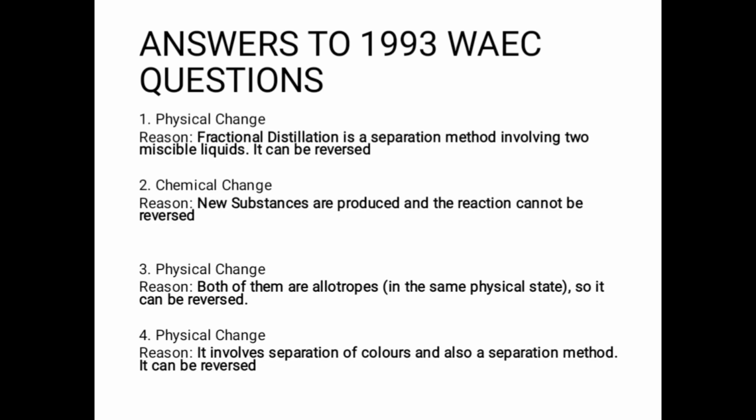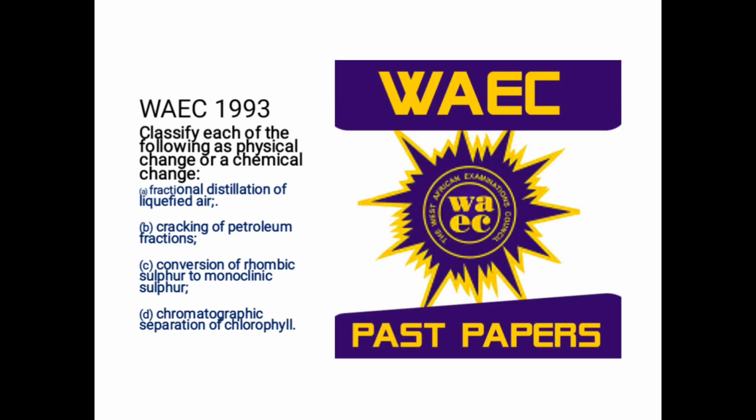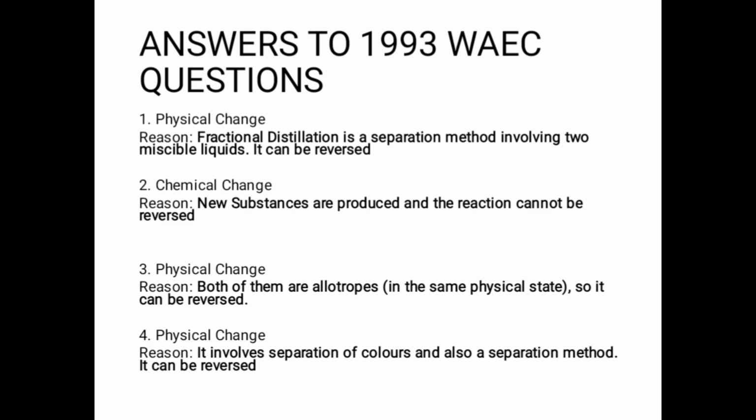Number two, you have the cracking of petroleum. In the cracking of petroleum fraction, you have petrol, diesel, gas, natural gas, and the likes. So it has formed new substances generally, and as a result, it is a chemical change. And those new substances cannot be reversed to the crude oil that we have.